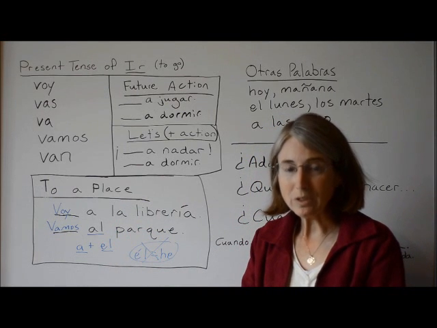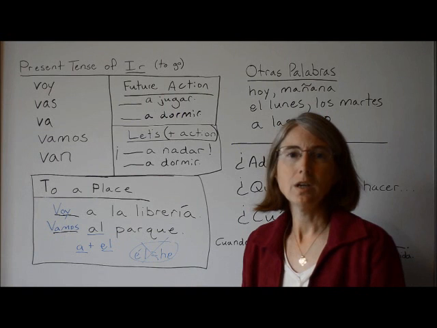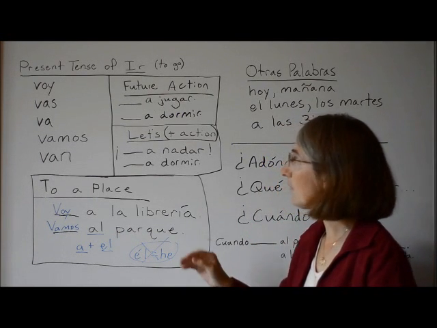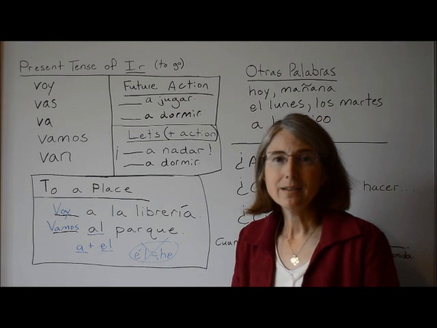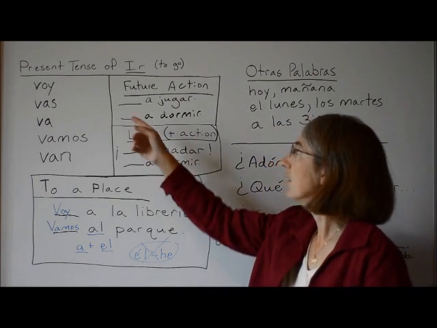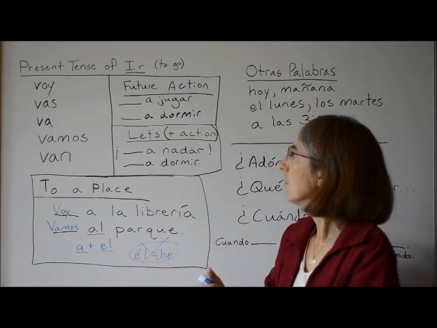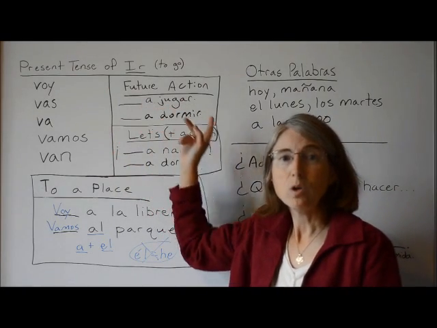Now we can also use ir to talk about something that is going to happen in the future, a future action. And we do this in English also. So if we wanted to say, I'm going to play, we would just say, voy a jugar. If we wanted to say, you're going to play, vas a jugar.